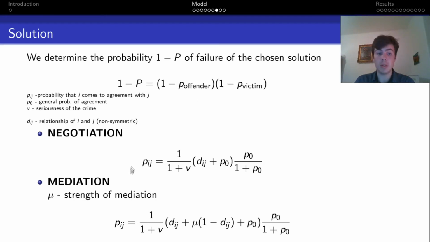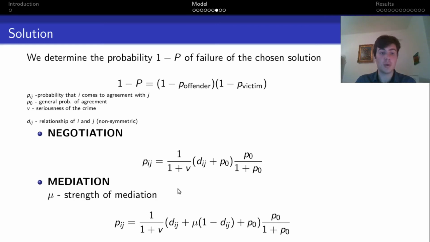This probability depends on the seriousness of the crime, then their relationship that is given by our social network, and a general probability of agreement. That's the probability that two very close people would agree on something absolutely irrelevant.